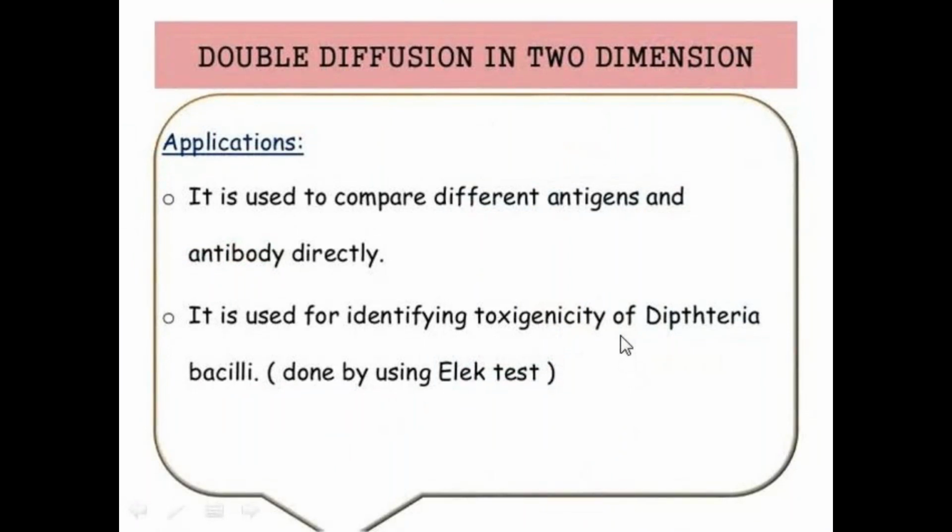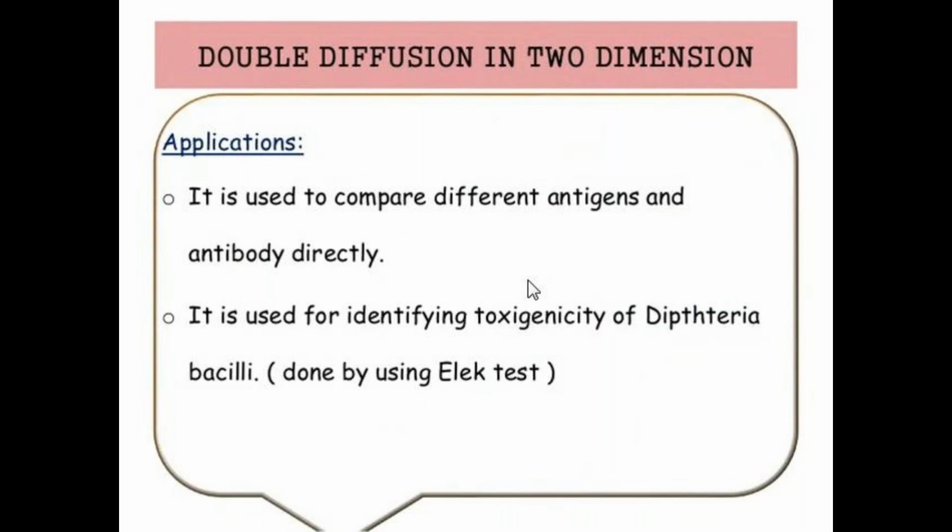And the applications of double diffusion in two dimensions: it is mainly used to compare different antigens and antibodies, and also for identifying the toxigenicity of diphtheria. Those are the main applications.